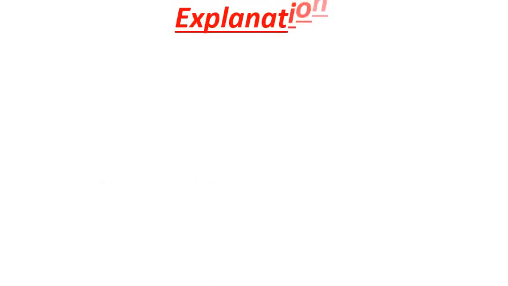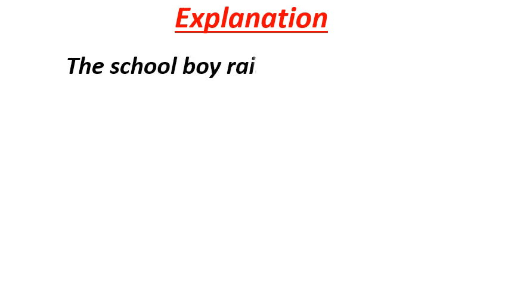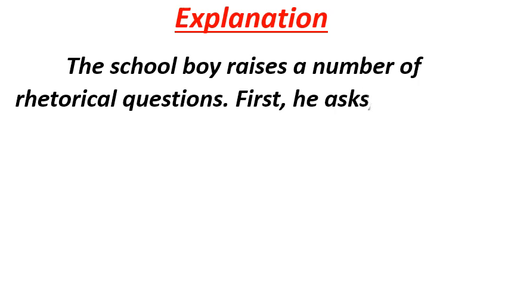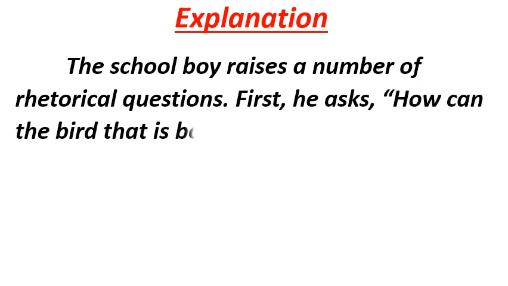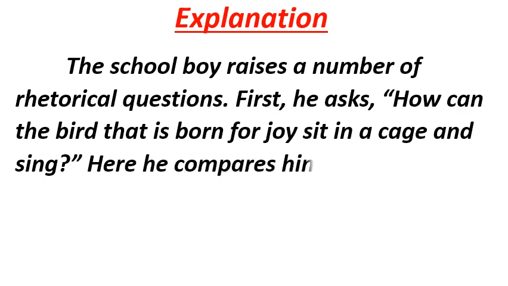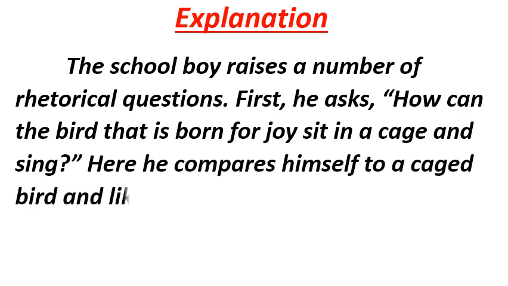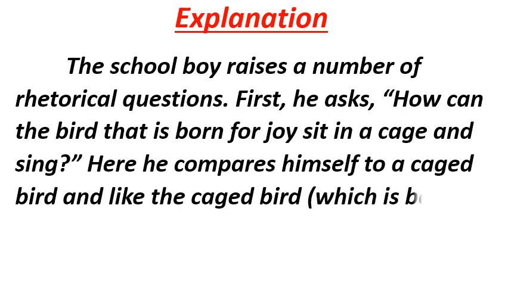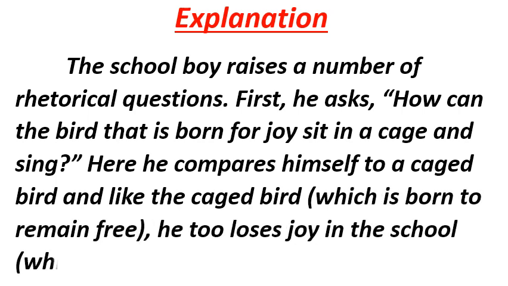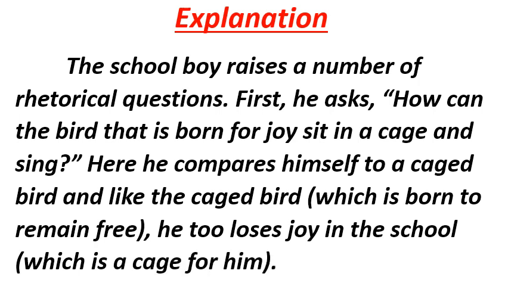So now let's see the complete explanation of stanza 4. The schoolboy raises a number of rhetorical questions. First he asks, how can the bird that is born for joy sit in a cage and sing? Here, he compares himself to a caged bird, which is born to remain free. He too loses joy in the school, which is a cage for him.